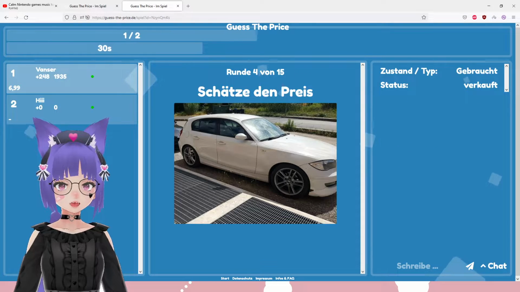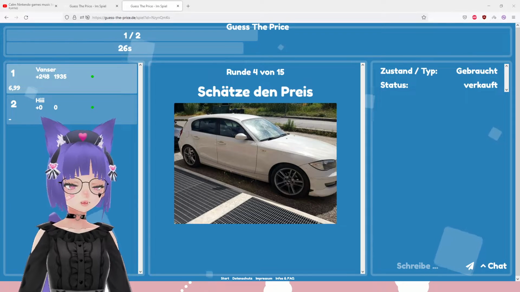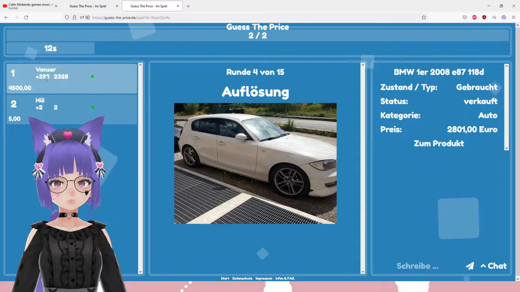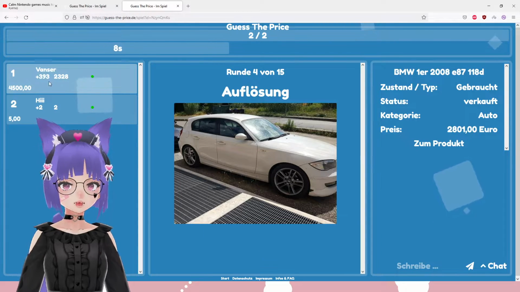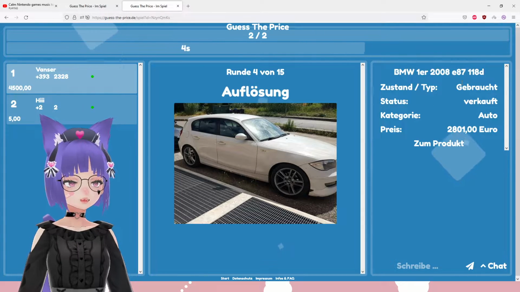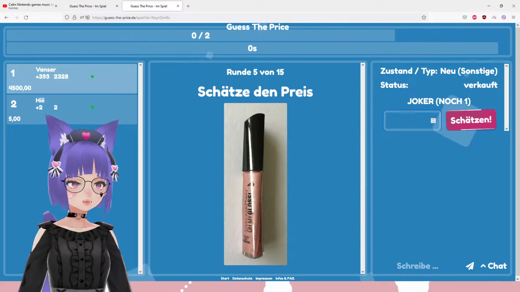The thing is, I'm gonna go on my Chrome and type it in and let's see, 2,800. I mean, 300. See, since the price is so high, I still got kind of a lot of points for this. But the thing is, BMW 1er 2008, so it's a 14-year-old car and it's used obviously, and it's like 2,800.